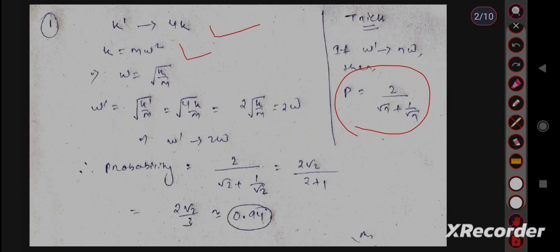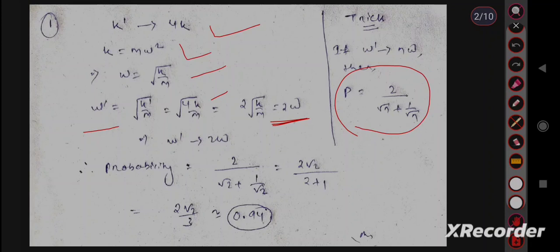We know k equal to m omega square, so omega equal to under root k upon m. Then we should find omega prime as under root k prime upon m. Then put the value of k prime, that is 4k, and from this we get the omega prime value as 2 omega. Then compare this with omega prime equal to n omega, so n equal to 2 here.